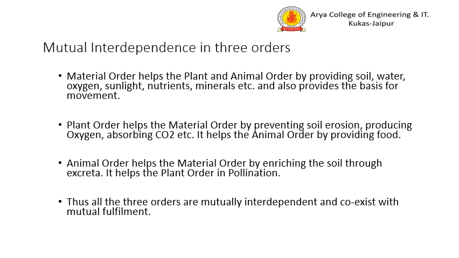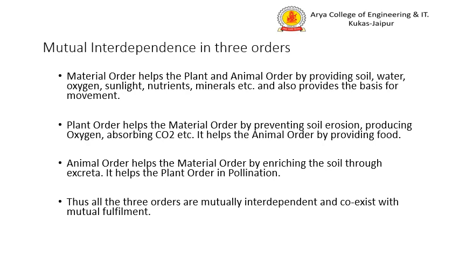The material order helps the plant order and also the animal order by providing what they require, like soil, water, oxygen, sunlight and minerals, so that they can survive.